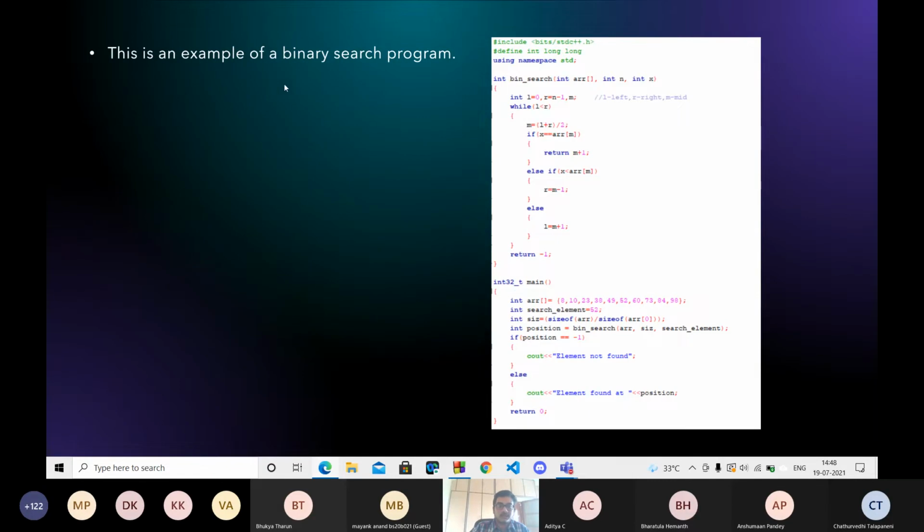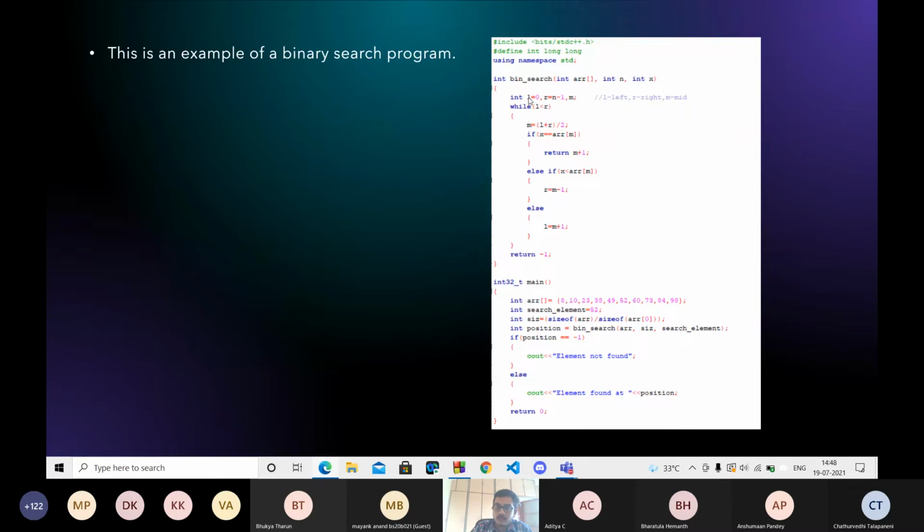So this is an example of a binary search program. This is the main code of binary search. Any time we use binary search in competitive programming, the code more or less looks the same. Suppose there is a predefined array, and there is a search element which we want to find, and then we call the binary search function with the array, the size and the search element, and we call the result the position. We want to find the position where the current element lies. So this is the binary search function.